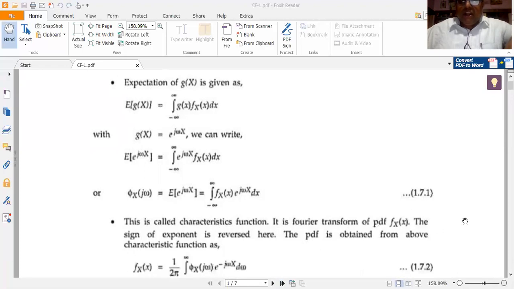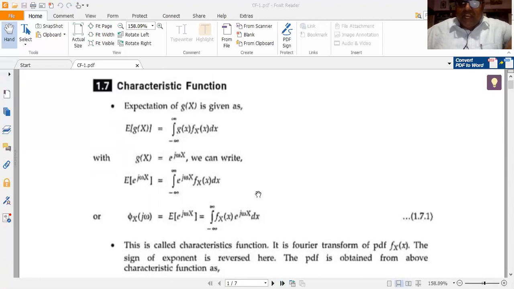Okay, and the only difference between the definition of the Fourier transform and the definition of the characteristic function here, which we must note, which is very, very important, is that there is a change in the sign of the exponent. That is, the sign of the exponent is reversed in the definition of the characteristic function. In the definition of the characteristic function, I have e to the power of j omega x, whereas in the definition of the Fourier transform, which we are going to study in other analogous subjects, we use e to the power of minus j omega x.